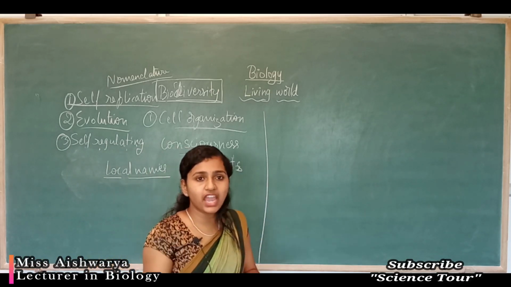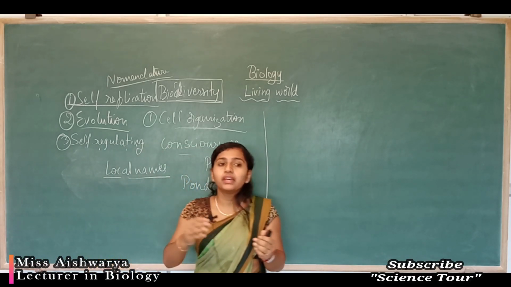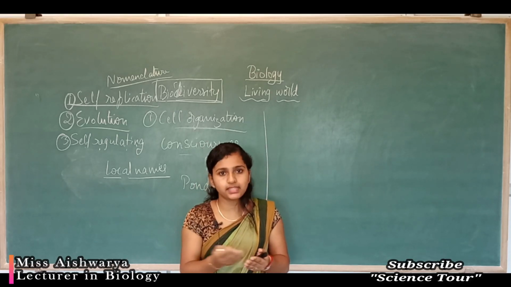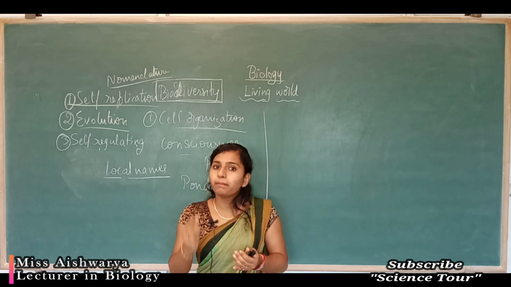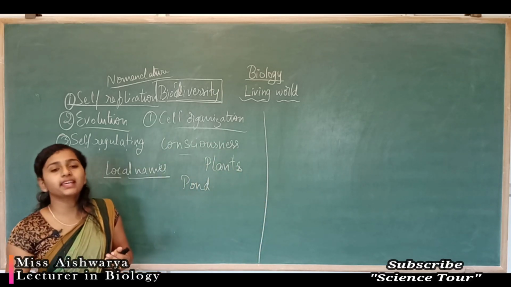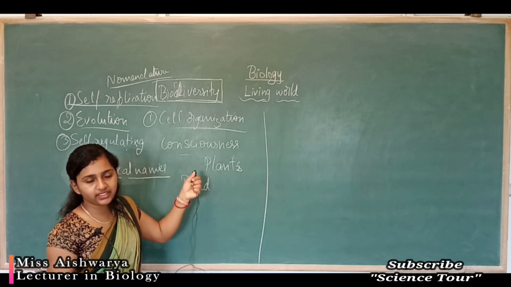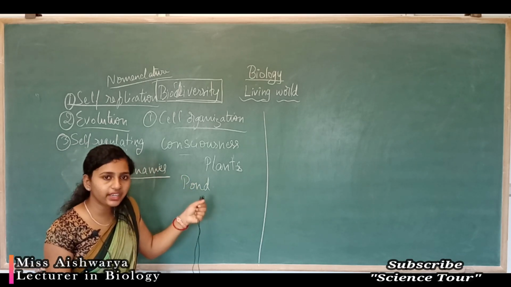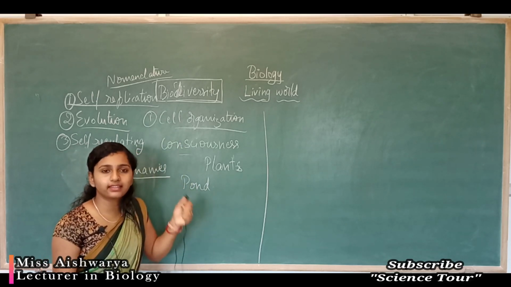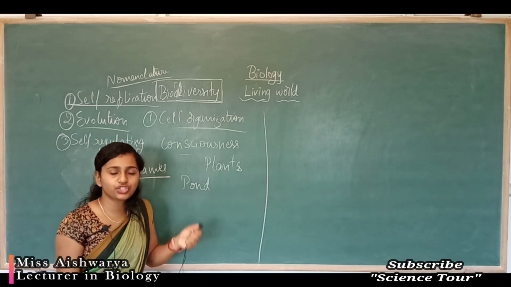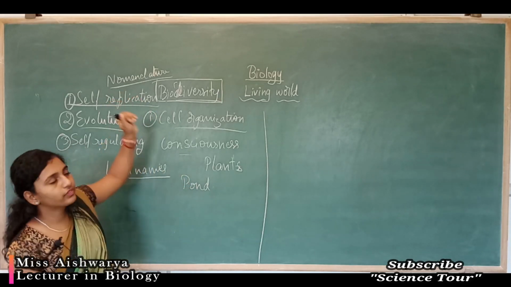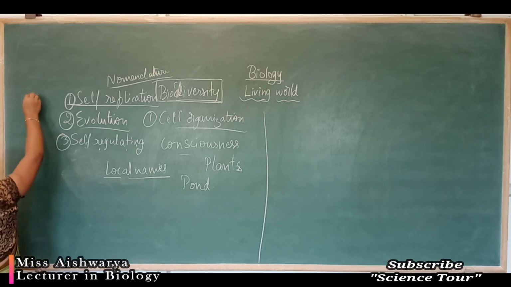Identification is nothing but we have to identify the plant. For example, the cat, dog, cow, these are the animals present around us. We have to identify them by seeing the external structure. By studying the characters, we can identify the organism. Once we identify the organism, we are able to name that organism. So the standard criteria or the standard procedure given for the naming of the organism, we'll call identification.